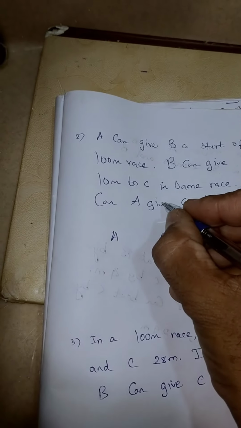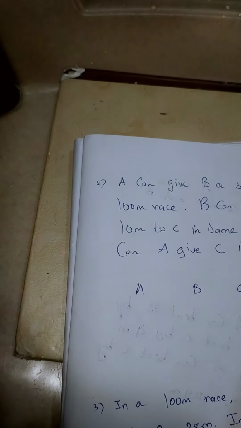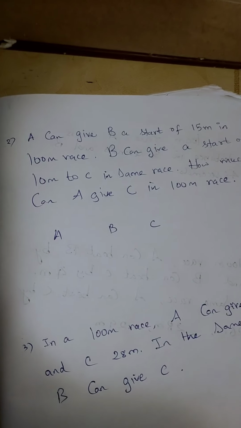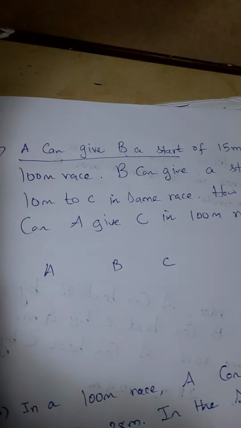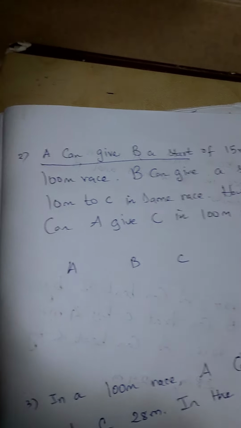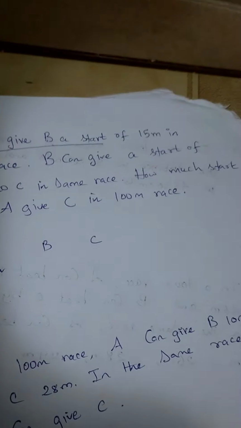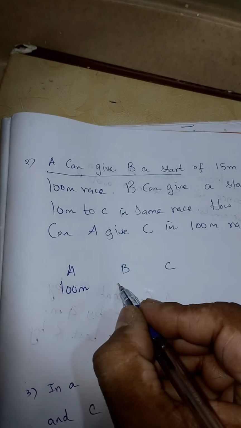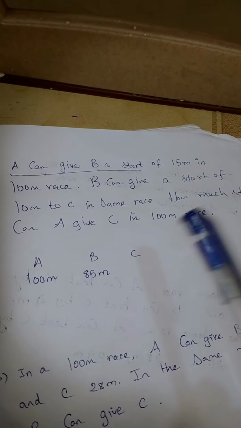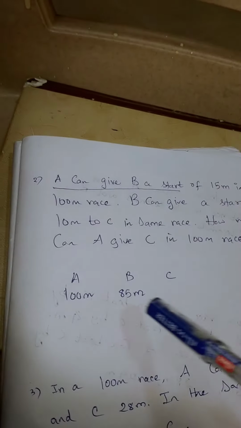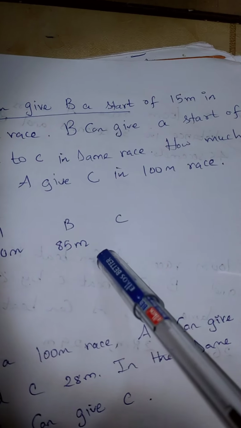I repeat the question. A can give B a start of 15 meters in a 100 meters race. That means 100 meters race is going on. A can give B a start means A has reached the final point. Here I am writing A reached 100 meters. So B is 15 meters behind in the race. So B is at 85 meters. So A can give B a start of 15 meters in the 100 meters race means A has reached 100 meters, B has reached 85 meters because B is 15 meters behind.